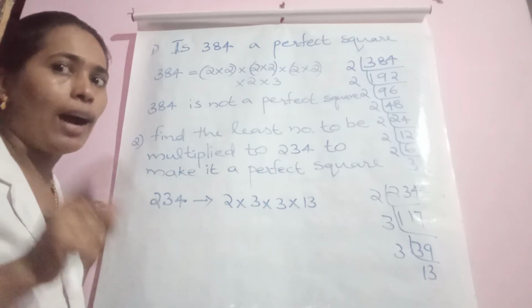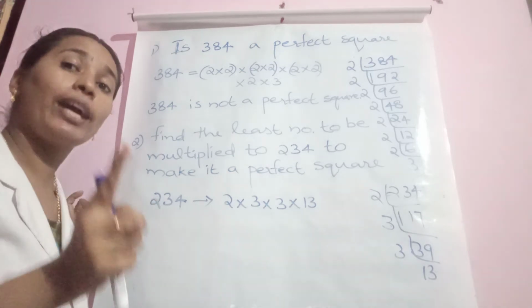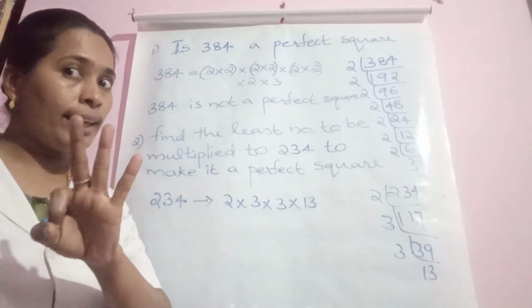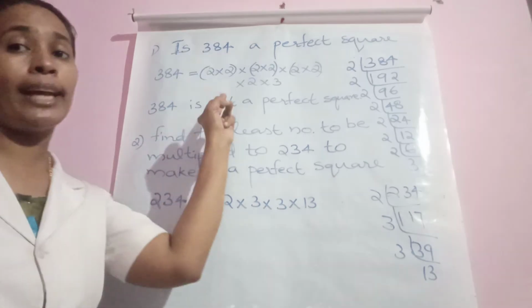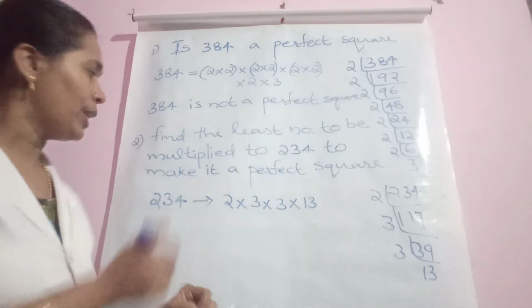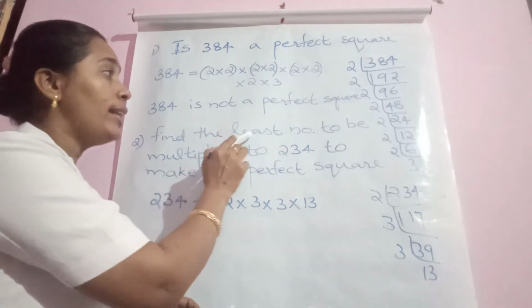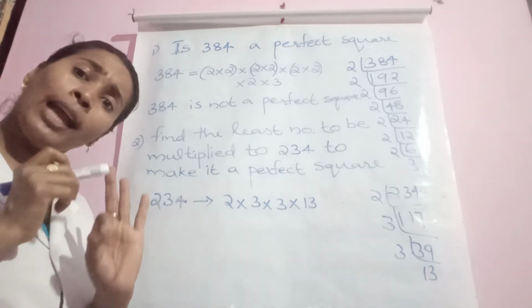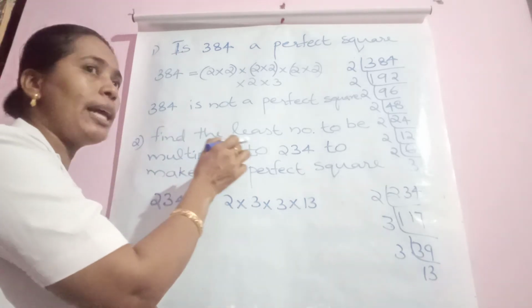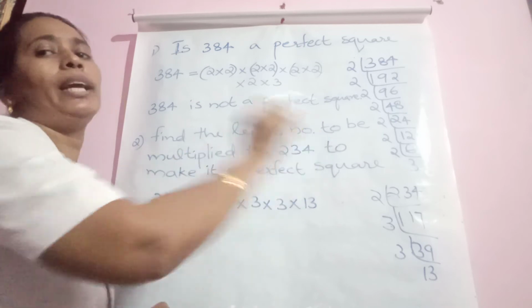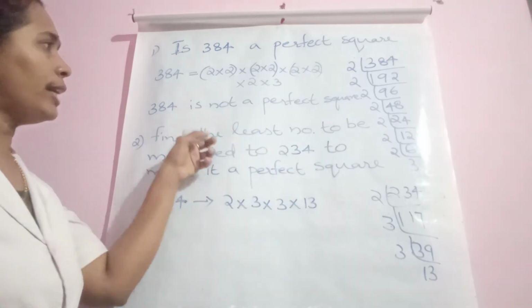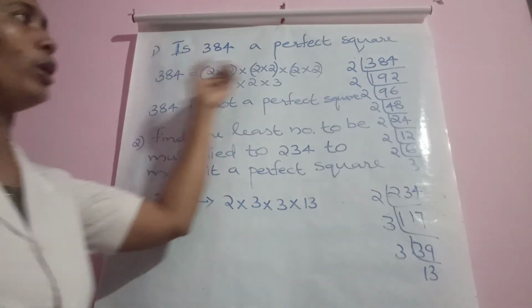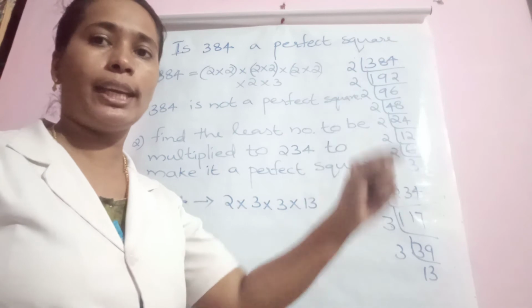So what do we do? There we can apply the prime factorization method. The prime factorization method is needed for 3 things mainly. First, to check whether it is a perfect square. Secondly, to find the least number to be multiplied to make it a perfect square. And the third one is to find the least number to be divided to make it a perfect square. So all 3 things need prime factorization. So let us see the prime factorization of 384. Prime numbers start with 2, 3, 5, 7 like that.